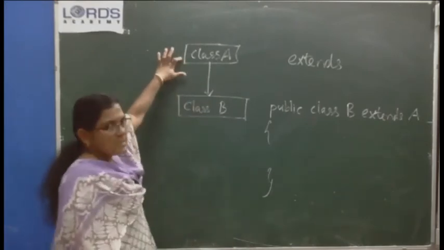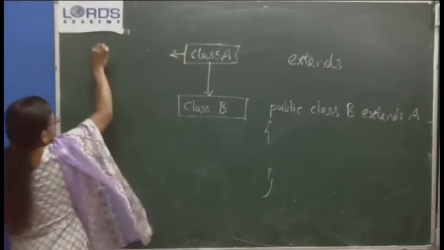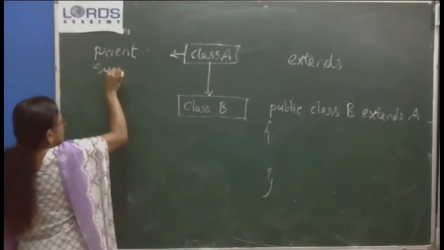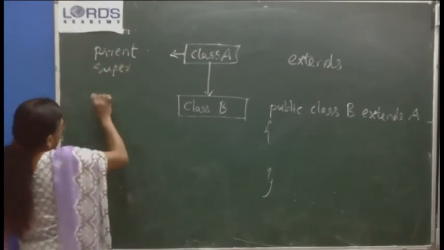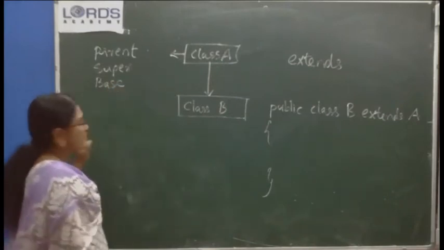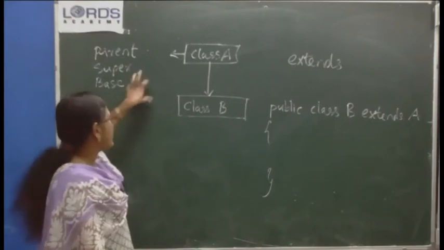So this class is known as parent class, superclass, or base class.